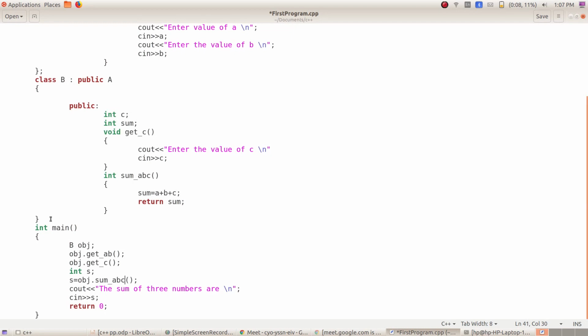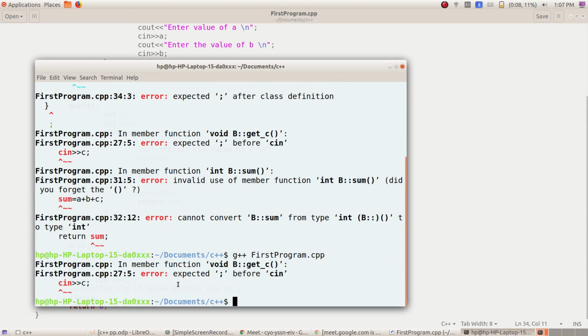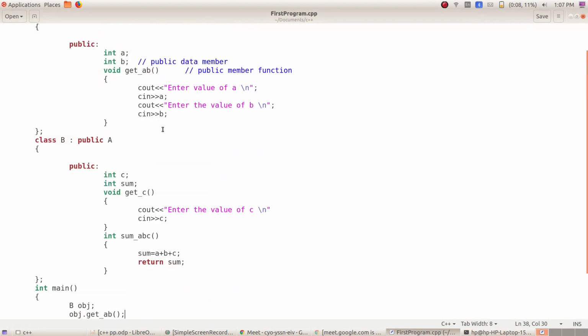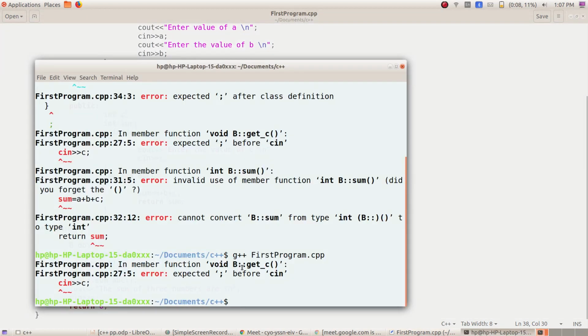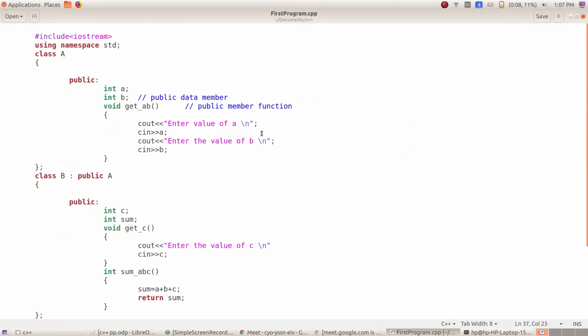Right, so here when you are completing the class, you have to write a semicolon over here. That is a second error. Let's see. When you are executing the program, there are some errors as well. There is a cin over there and a semicolon expected. So let us go to cin. What is the line number over there? The line number is 5.